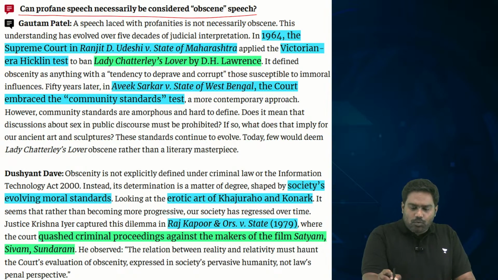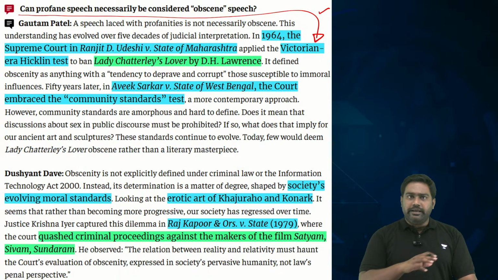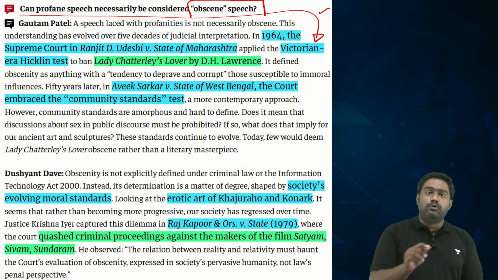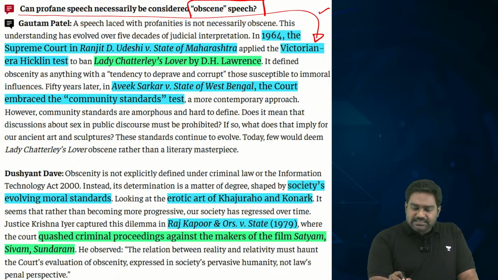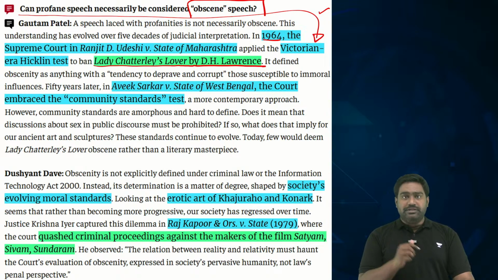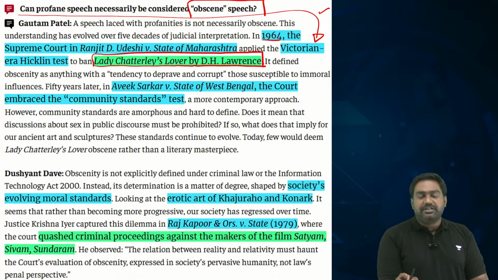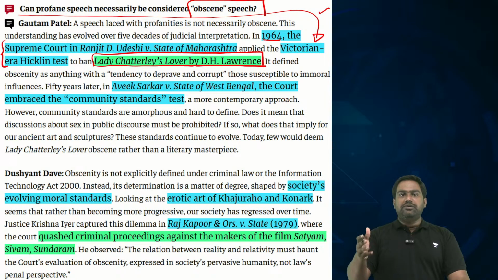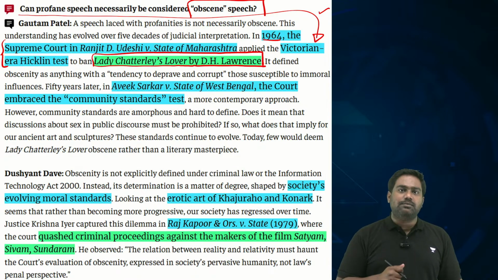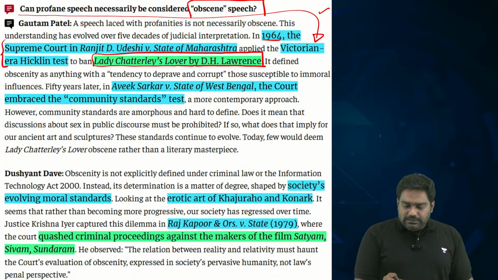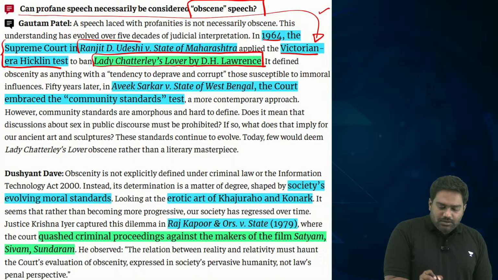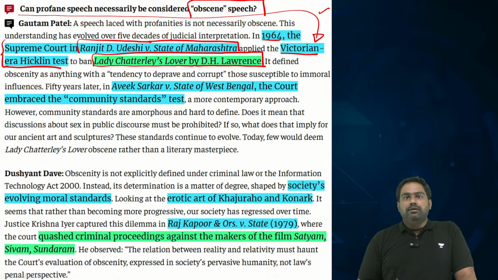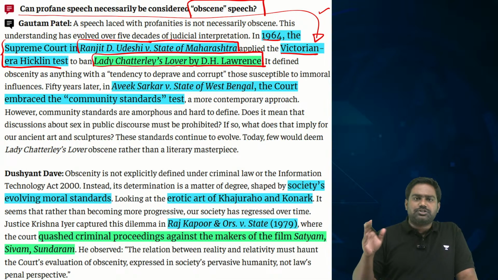The writers even provide a beautiful illustration regarding the legality surrounding obscene speech and obscene art. In 1964, there was a very controversial book that came out, Lady Chatterley's Lover by D.H. Lawrence, which contained a lot of sexually explicit content. This matter reached the court as well. As the so-called defenders of social morality, they filed cases against the book seeking a ban on this book. Then the Supreme Court, in Ranjit Udeshi versus State of Maharashtra, applied a very draconian orthodox doctrine,